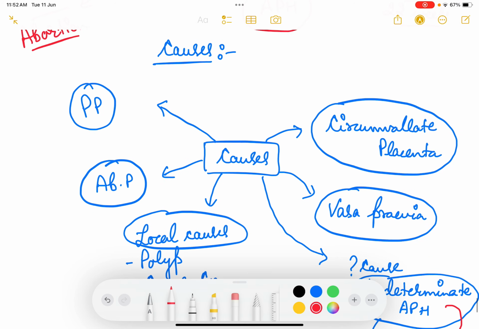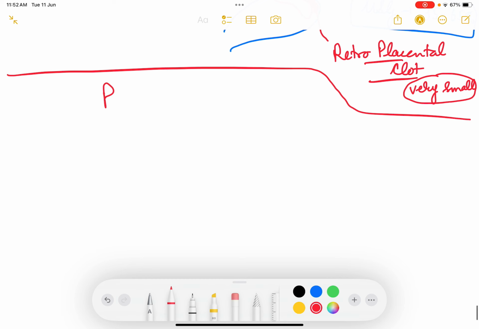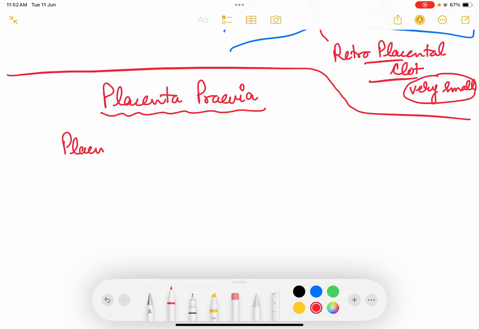So once we know the causes of antepartum hemorrhage, let us go into the causes one by one. In this class we will be talking about placenta previa. Now, what do you mean by placenta previa? Placenta previa is defined as placenta located partly or completely in the lower uterine segment.